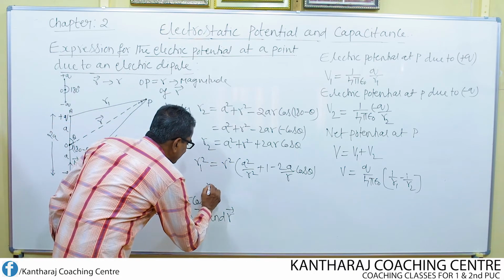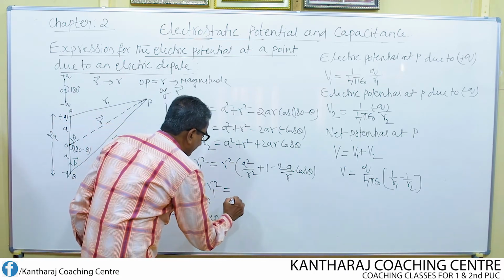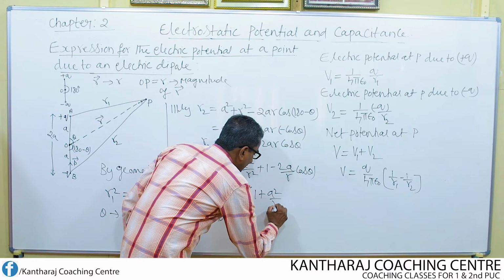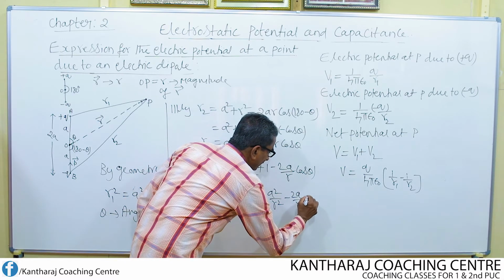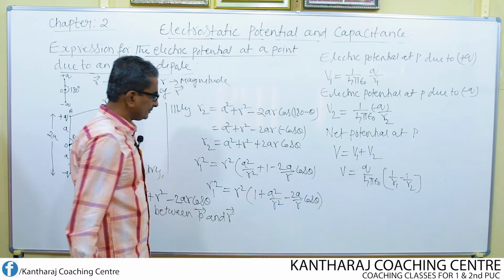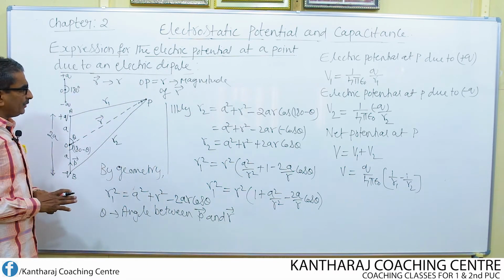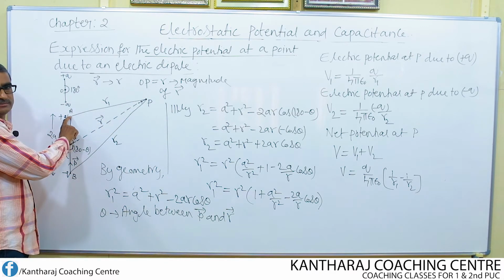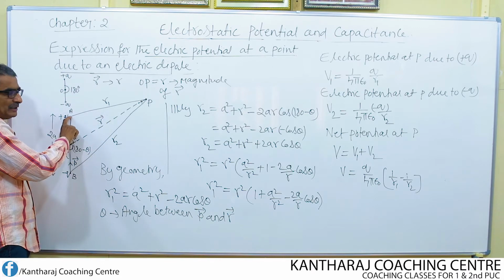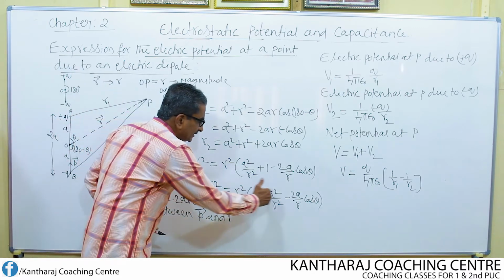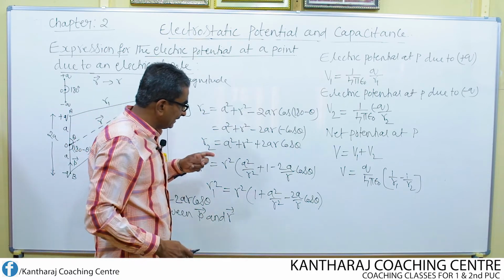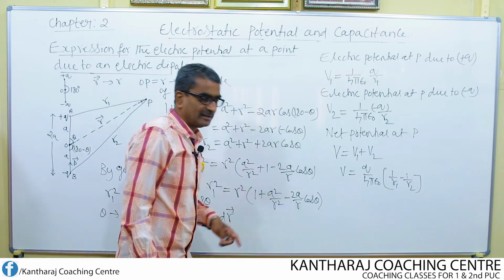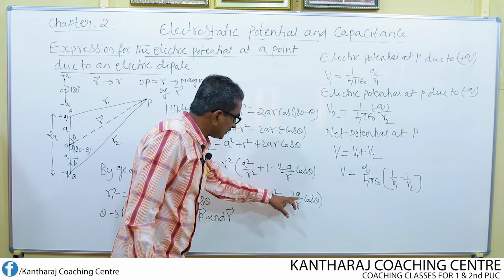Let us rewrite this in order. R1 square equal to R square times 1, plus A square by R square, minus 2A by R into cos theta. Here we know that the magnitude of R is very large compared to A. So this distance is large compared to this small distance A. Therefore, in this equation, I can neglect the terms other than A by R. That means I retain only the first order term.